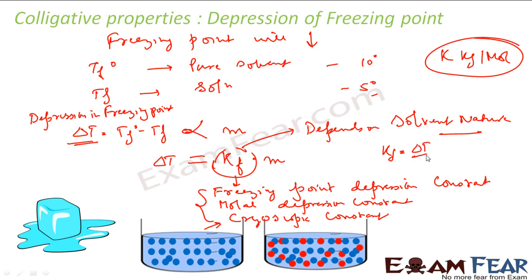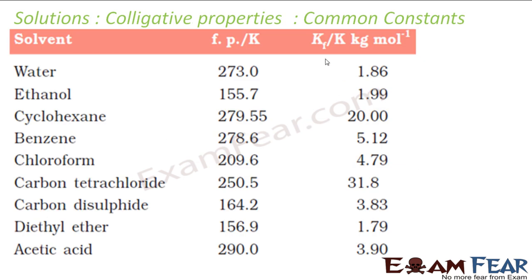Kf will become delta T by m. Let's write the unit. Delta T is in Kelvin. m is molality, right? Moles per kg. So the unit will be K kg per mole. So let's see the Kf constant for some of the common solvents.